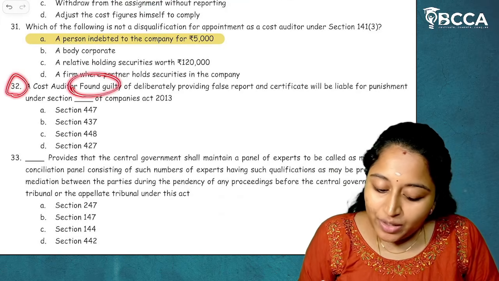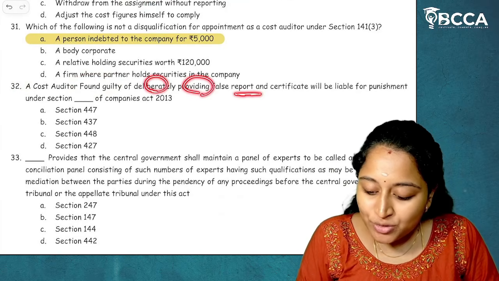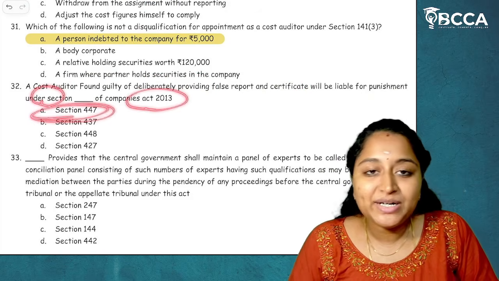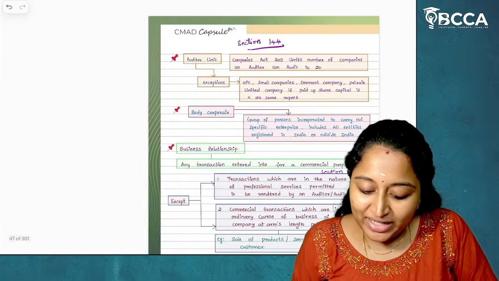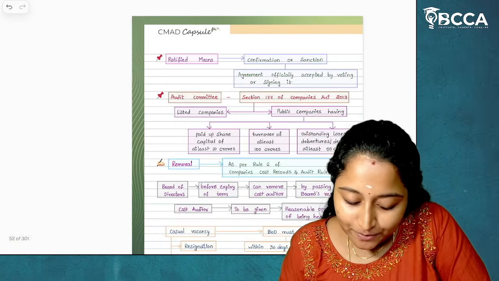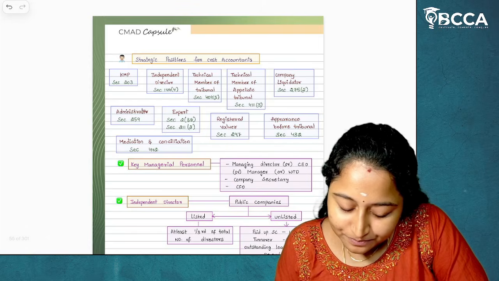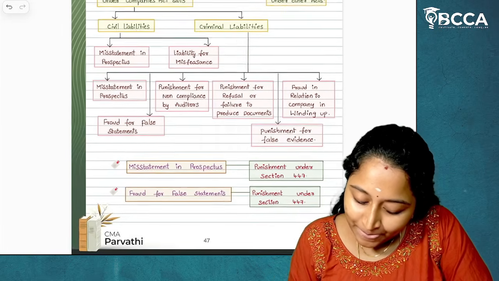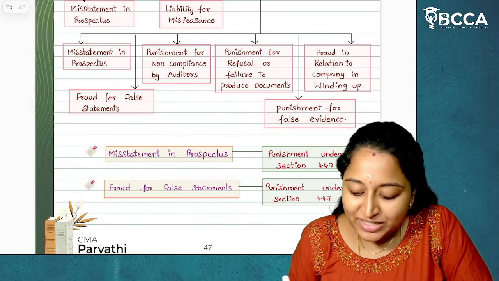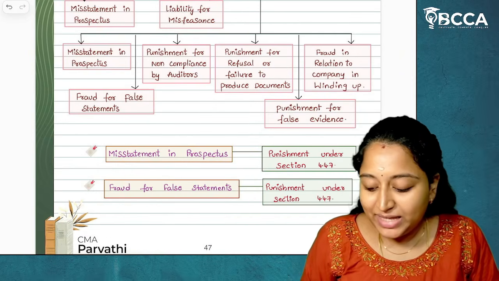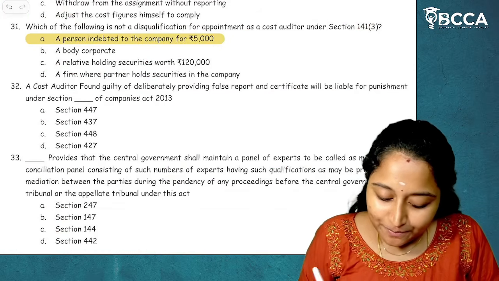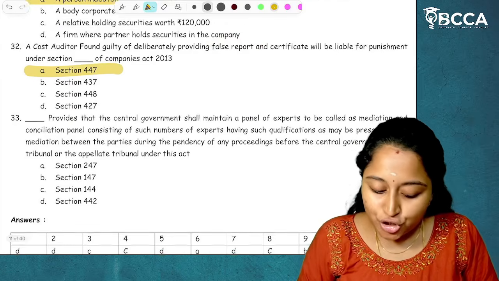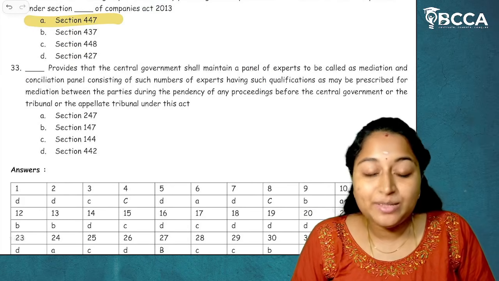32. A cost auditor found guilty of deliberately providing false reports and certificates will be liable for punishment under section 447 of the Companies Act 2013, where it is given under liabilities of a cost auditor. See, liabilities of a cost auditor: fraud or false statements. If they are willfully giving any false statements, then they are punishable under section 447. Deliberate false reports, section 447. These are given under liabilities of a cost auditor. Then question number 33.